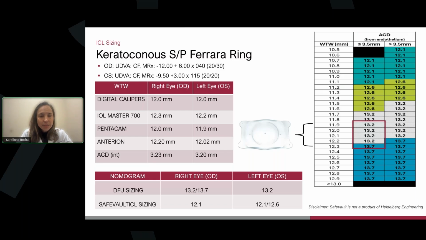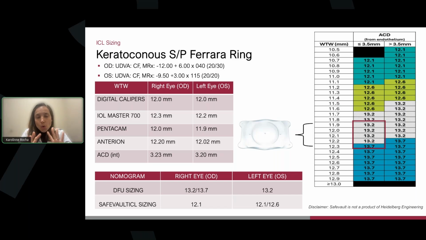His refraction was -12 with +6 diopters of astigmatism, correcting to 20/30 in the right eye, and -9 with 3 diopters, correcting to 20/20 in the left eye. For ICL sizing, we measure the white-to-white with different devices: our digital calipers, our IOLMaster 700, our Pentacam, and the Anterion, and this is our anterior ACD measurement.